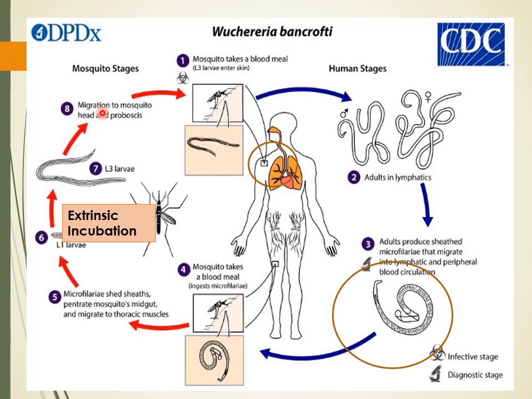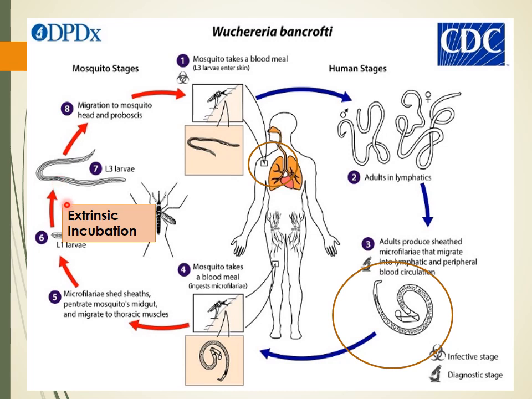Now one point you have to remember here is that in the mosquito it is mere incubation of the worm and not multiplication. What I mean to say is, for example, if the mosquito has sucked 50 microfilaria during a blood meal, that mosquito would develop only 50 L3 larvae.